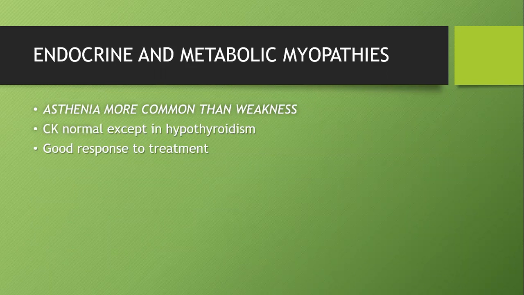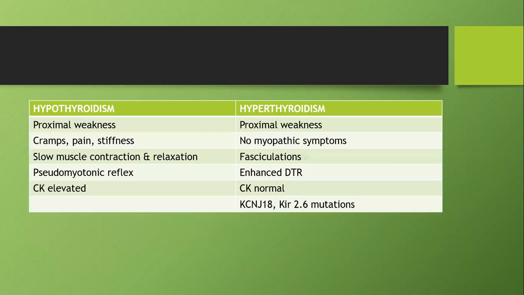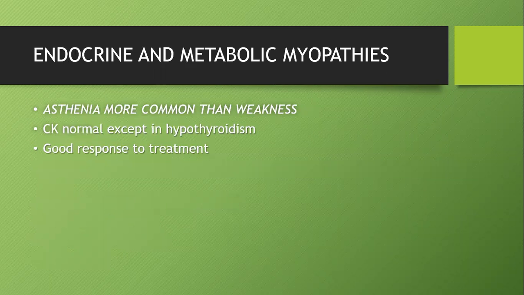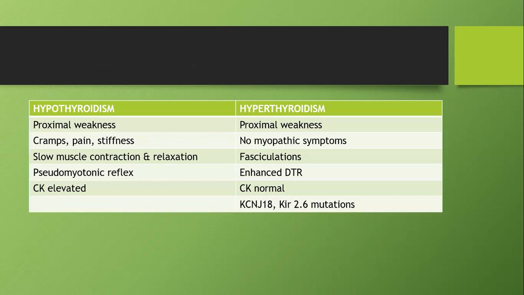Now coming to endocrine and metabolic myopathy. For both these categories, asthenia, I told you the pseudo-paralysis, remember? So pseudo-paralysis is more common than a true weakness here, but weakness can occur. In all these disorders, creatine kinase will be normal, except in hypothyroidism where CK will be elevated. It is one of the treatable myopathies. So till now I mentioned only a few treatable myopathies. One is alpha glucosidase deficiency, second the channelopathies, hypokalemic and hyperkalemic, and third is endocrine and metabolic myopathies. These are the three treatable myopathies.